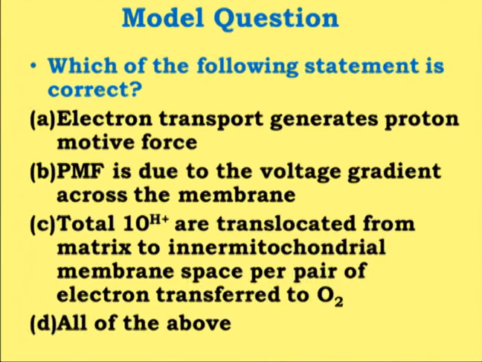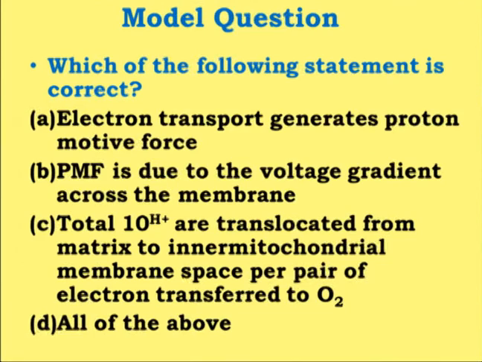The second model question: which of the following statements is correct as far as the electron transport chain is concerned? Four different options are given. Electron transport generates proton motive force. Proton motive force is due to the voltage gradient across the membrane. Total 10 protons are translocated from the matrix to the inner mitochondrial membrane space per pair of electrons transferred to O2.